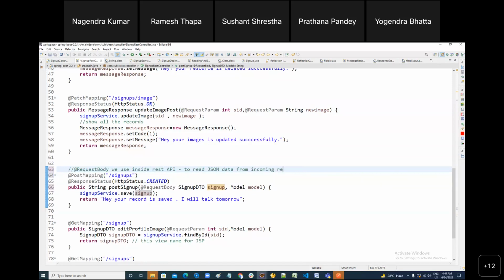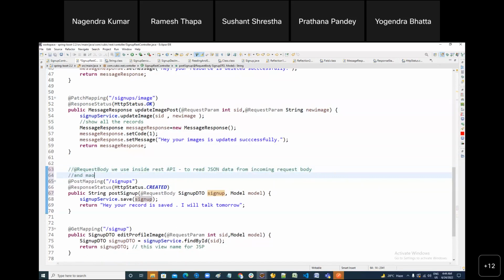And map it with a Java object. Who does this job? Jackson Mapper. Jackson Mapper is one of the frameworks which converts your JSON data into Java objects and vice versa.